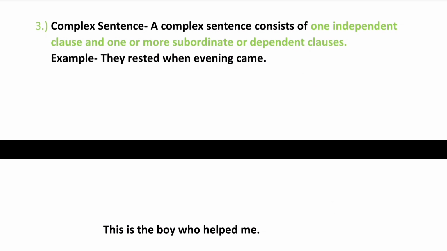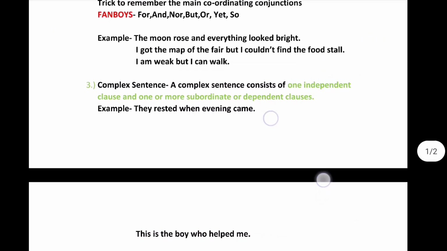In the next example, this is the boy who helped me. Here who helped me is a relative clause or an adjective clause which is starting with the word who.